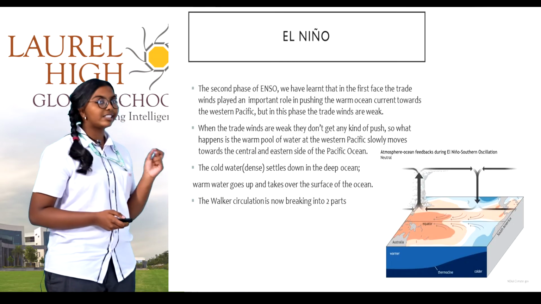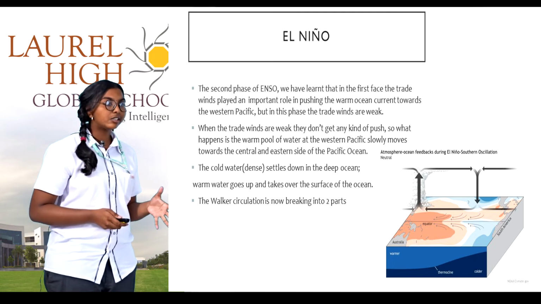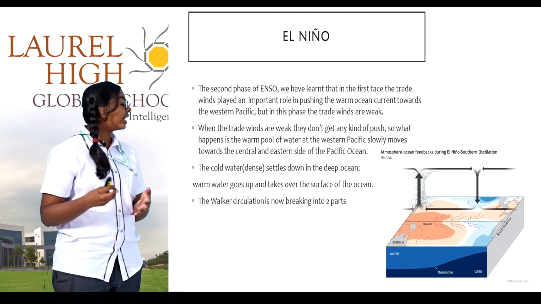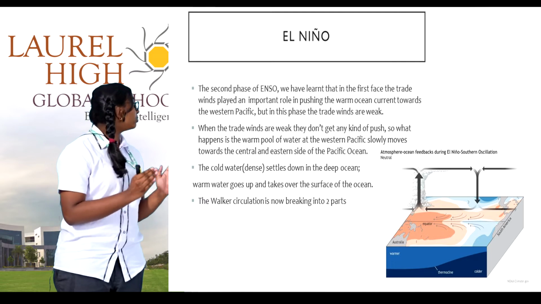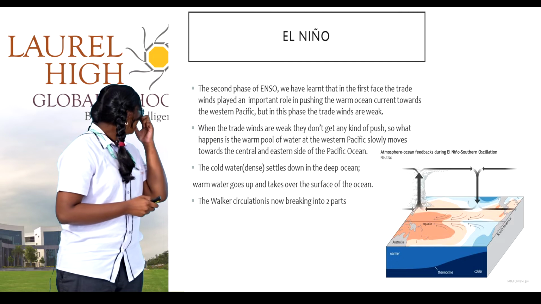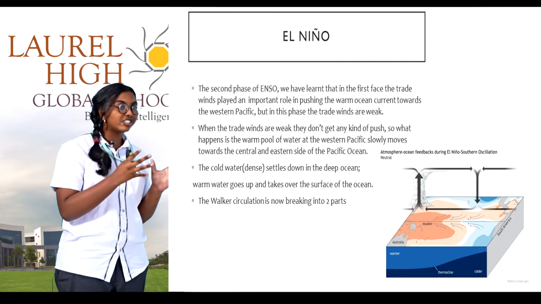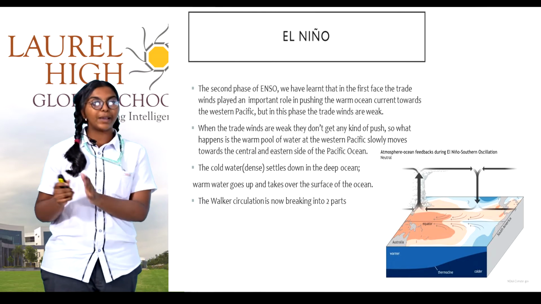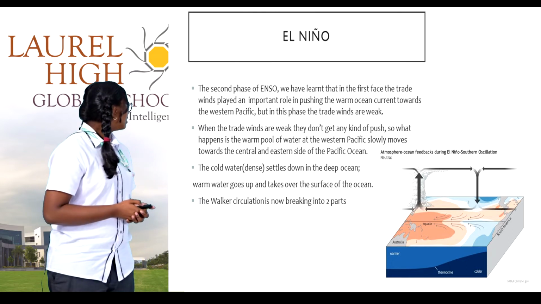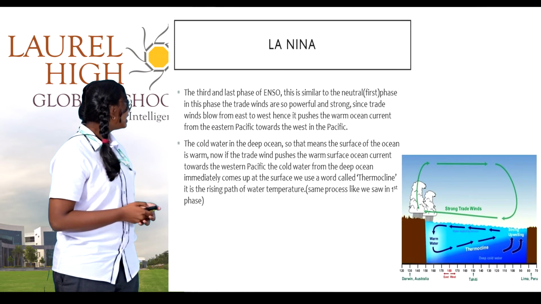El Nino. This is the second phase of ENSO. Here the trade winds are weak so that they don't get any kind of push. So they will move slowly towards the central and eastern side of the Pacific Ocean. And here the cold water settles down in the deep ocean.